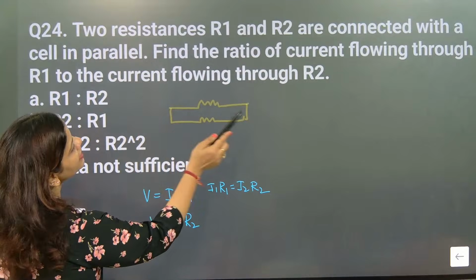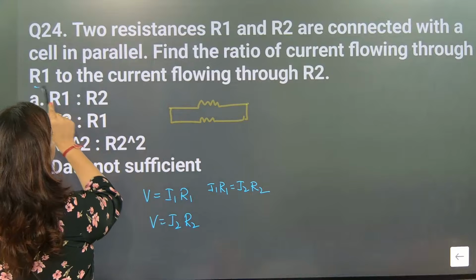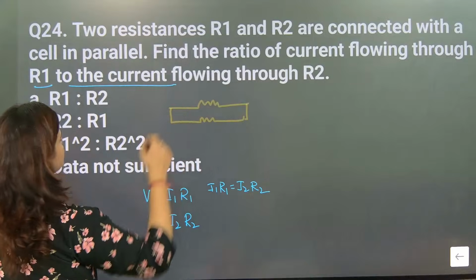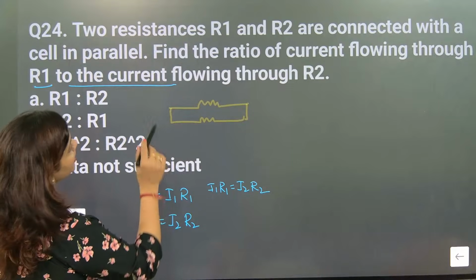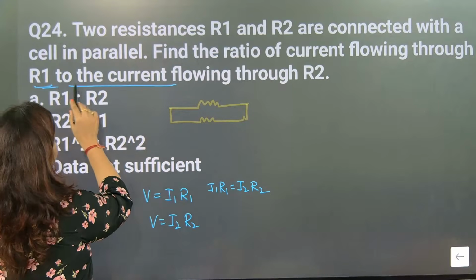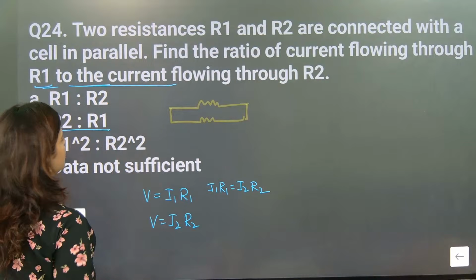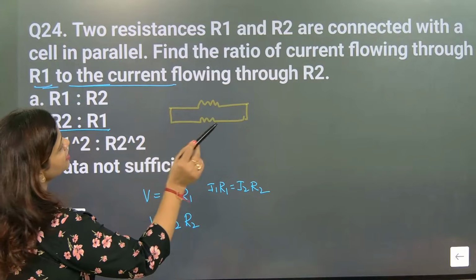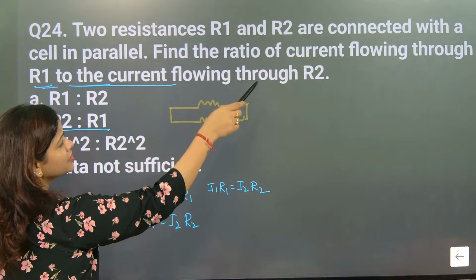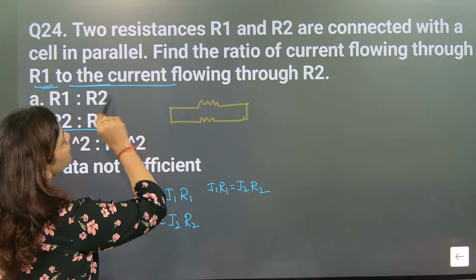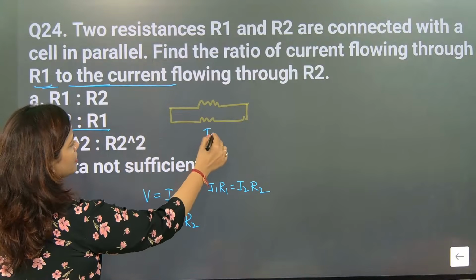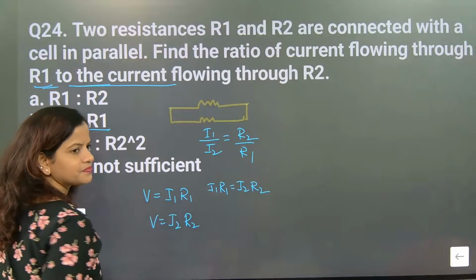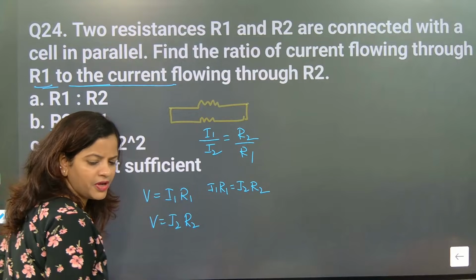So they're telling find the ratio of current flowing through resistance 1 to the current flowing through resistance 2. So here what can be the conclusion? Yes, R2 is to R1. So I think the question is find the ratio of the current flowing through R1 to R2. So the current flowing through I1 to I2 is R2 by R1. Understood? So the ratio will be R2 by R1.